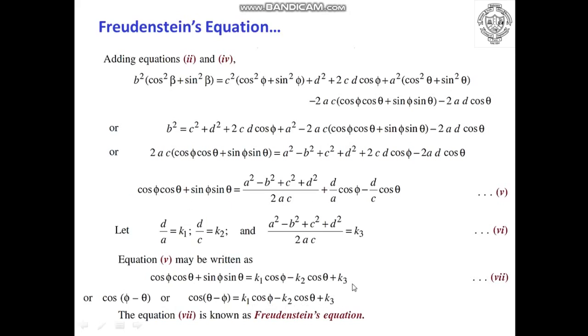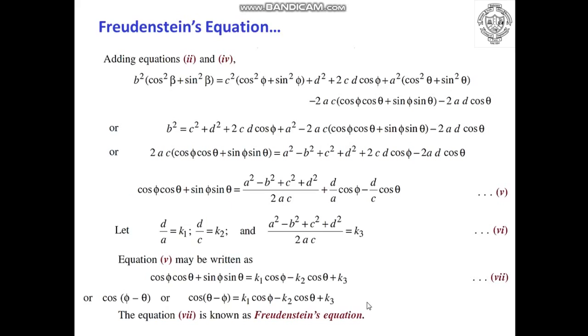So if the 3 positions of theta and 3 positions of phi are given, you will be able to find out the 3 equations with 3 unknowns as k1, k2 and k3, and you can employ the Gauss elimination method to find out unknown values of k1, k2 and k3 from 3 equations.